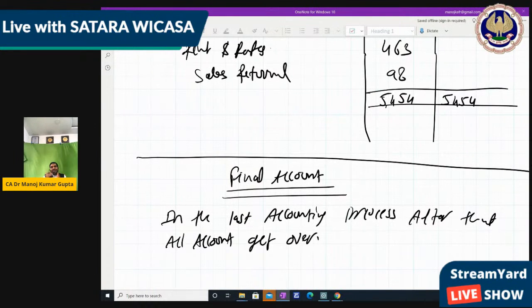Whatever balances are carried forward to the next year are known as balance sheet items. You know, balance sheet, balances ka sheet. So whatever balances remain at the end of the accounting year are first transferred to the trial balance. But after that, the trial balance is further bifurcated into whether it is going to carry forward for the next year, or it is of revenue nature, which is transferred to the P&L account or trading account and gets over.